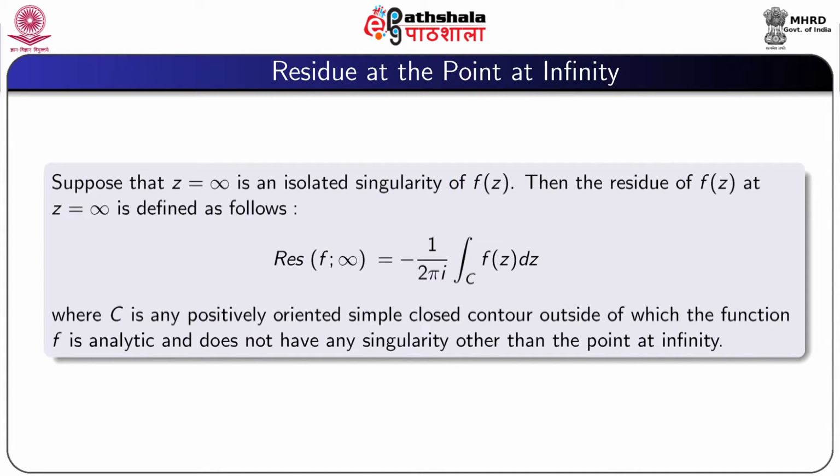Then the residue of f(z) at z equal to infinity is defined by residue of f at infinity is equal to minus 1 by 2 pi i integral over C f(z) dz, where C is any positively oriented simple closed contour outside of which the function f is analytic and does not have any singularity other than the point at infinity.